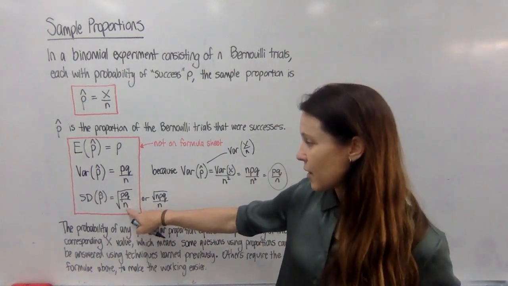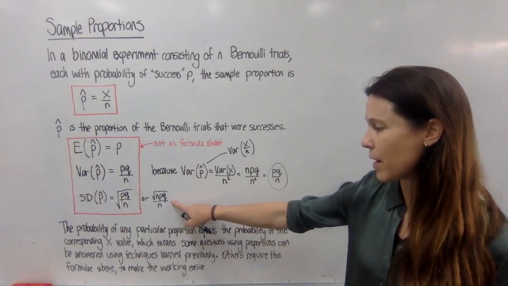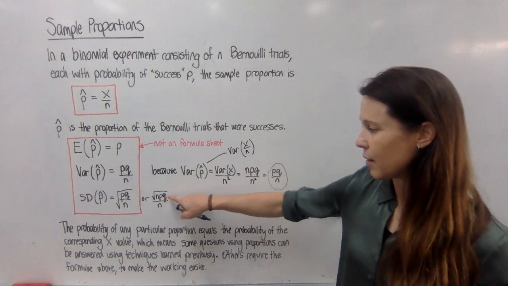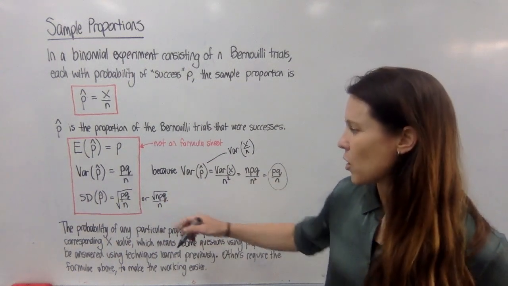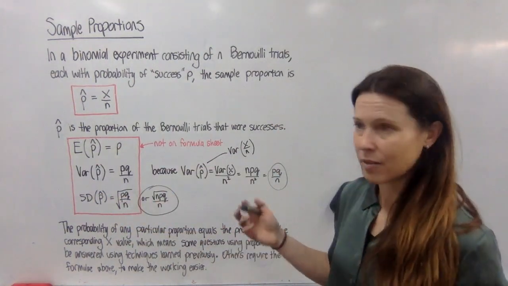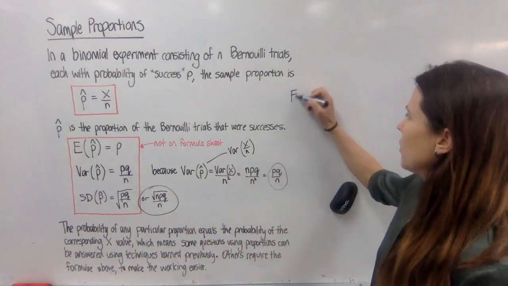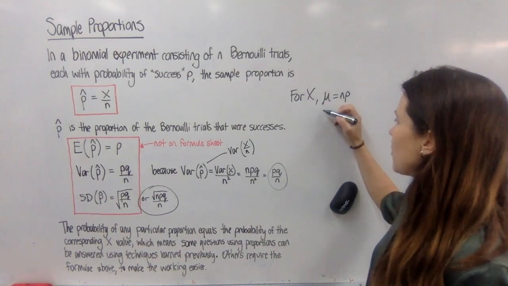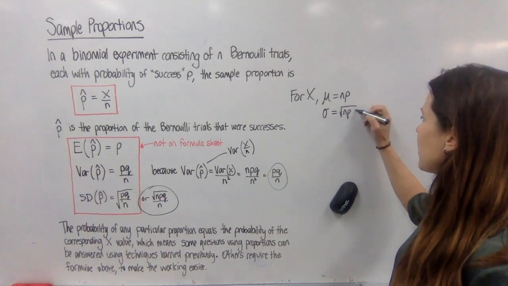We can also find the standard deviation of that simply just by taking the square root of that, or we could write it this way round, where perhaps this one is a little more intuitive because this is the standard deviation of X, and here you're just dividing it by n. So perhaps if we memorize this one, considering these aren't on our formula sheet, and know that for X, we know that the mean is np, and we know that the standard deviation is the square root of npq.